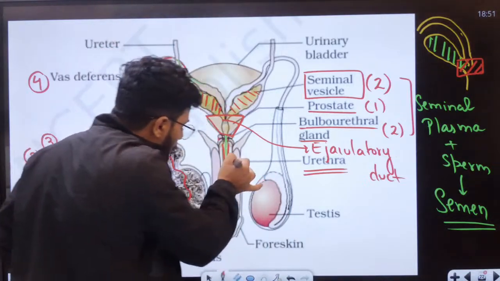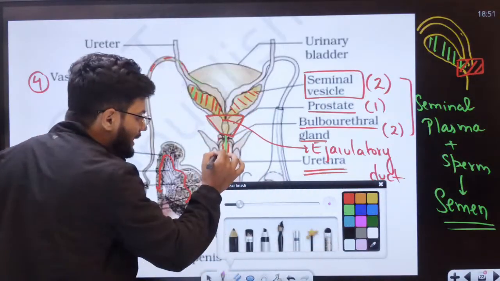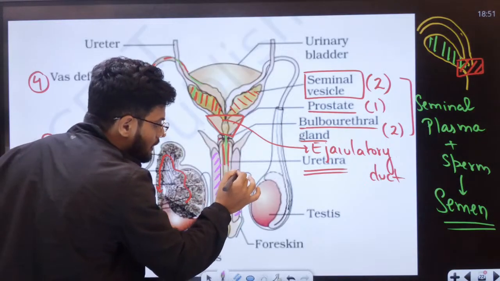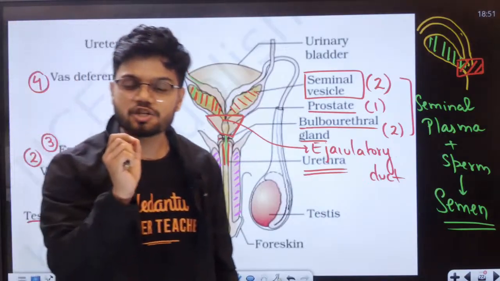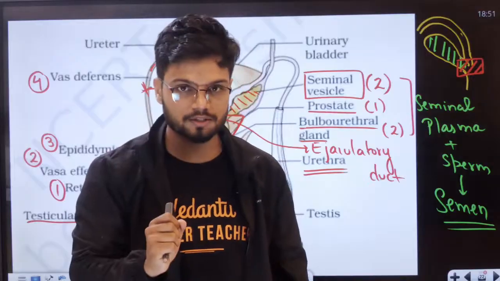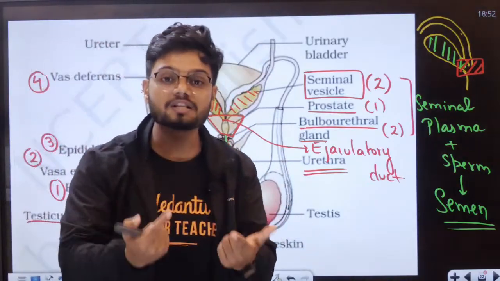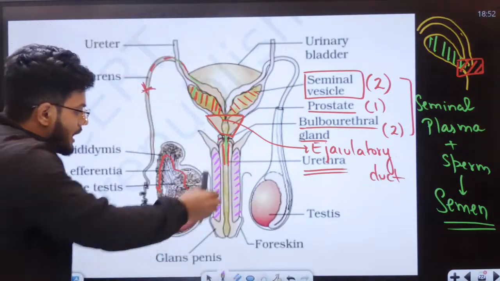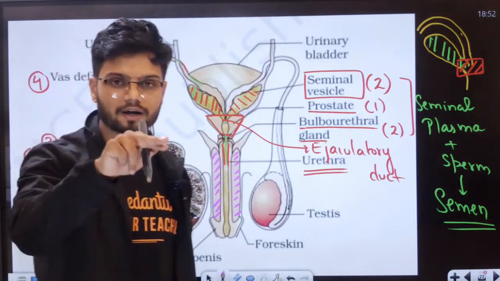Now, apart from this urethra, do all of you see this pink color region here? This pink color region is called the erectile tissues. These are the tissues which are responsible for the erection of the penis in the male. There are actually two columns and one column. I'll teach you that also today.